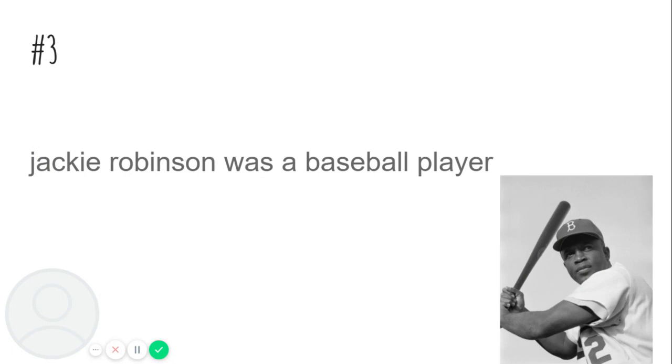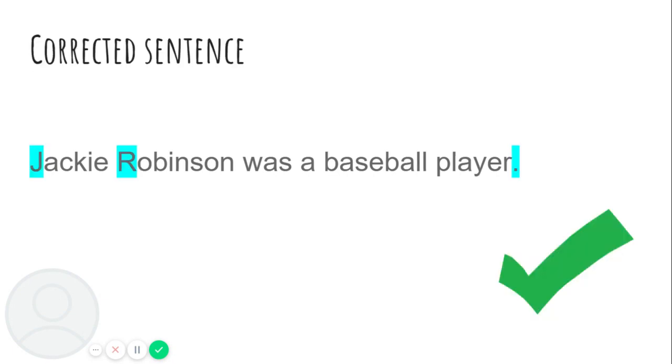All right, number 3. Jackie Robinson was a baseball player. What needs to be fixed? The J in Jackie and the R in Robinson. Awesome job. Those 2 letters need to be capitalized because it is his name, right? And then also at the end, we need a period. Because this sentence is a statement sentence, right? So there are 3 corrections in this sentence. Awesome job. You were so smart.